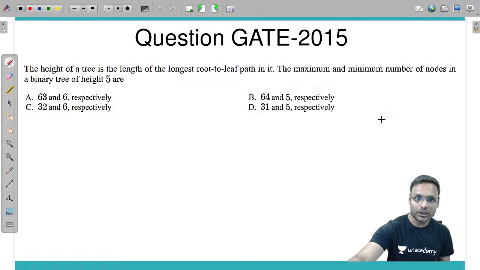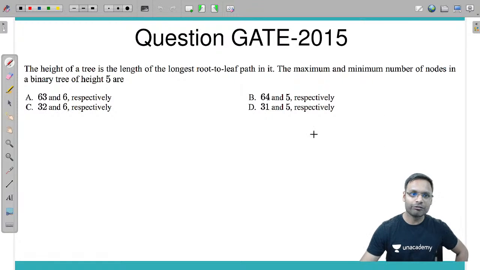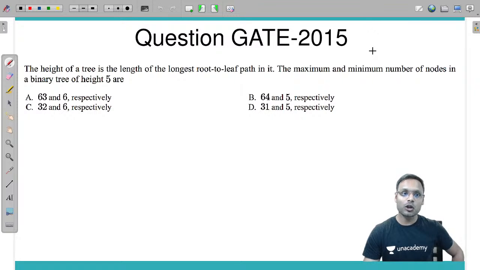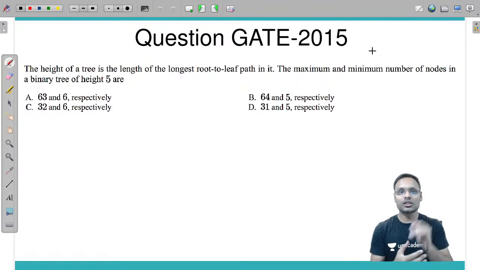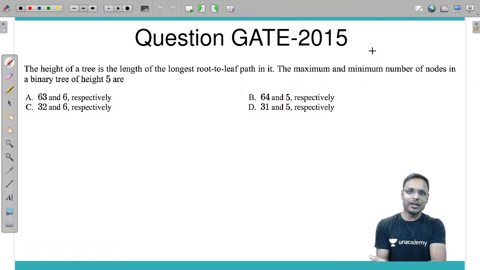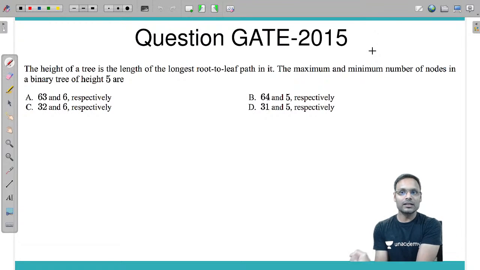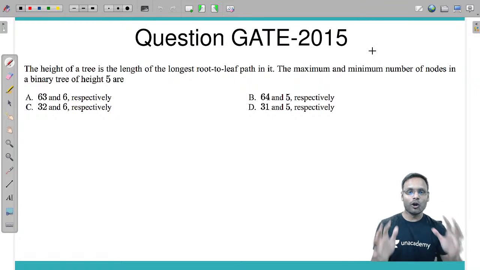Okay, let's move to the next question. This is the 2015 question. There are very few questions left, so let's quickly finish those questions and the tree data structure questions will be done. Once these are done, then we will solve the questions on the binary search tree, BST, parallelly along with our data structure playlist. Once we study BST, then we will solve PYQs, then we will study AVL tree, then we will solve PYQs, then we will study hashing, then we will solve all those PYQs and work done. So you will have both things along with me. Done. Let's move ahead.